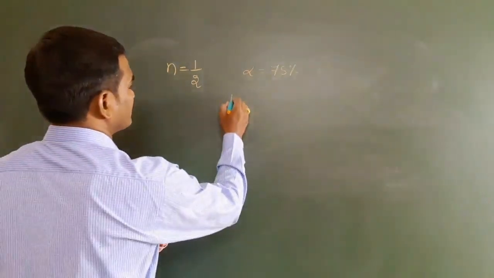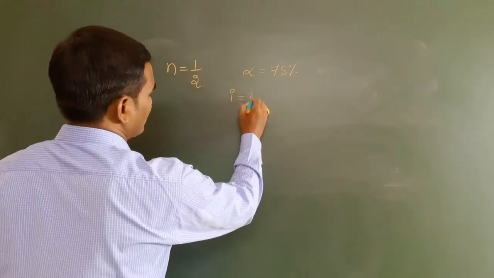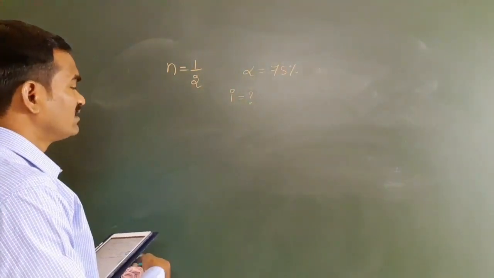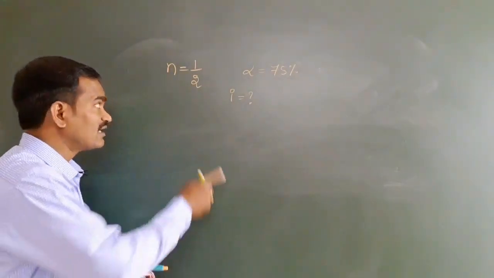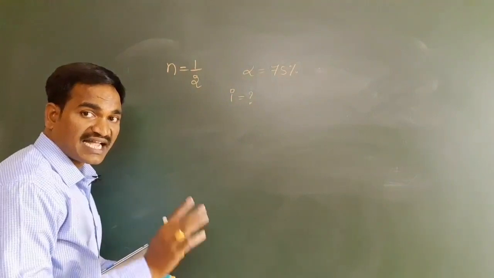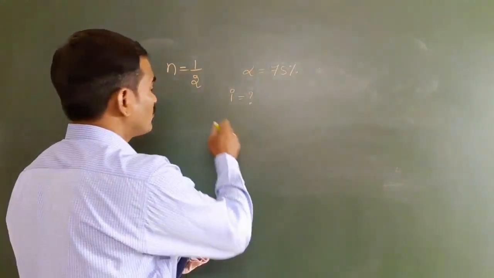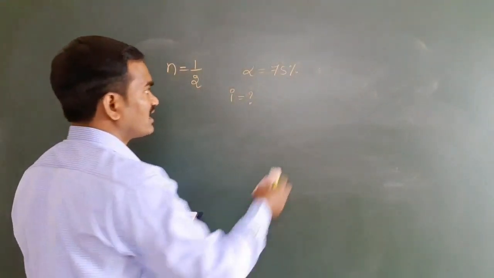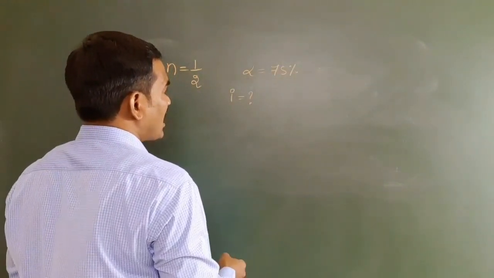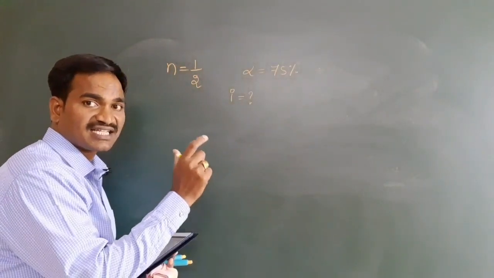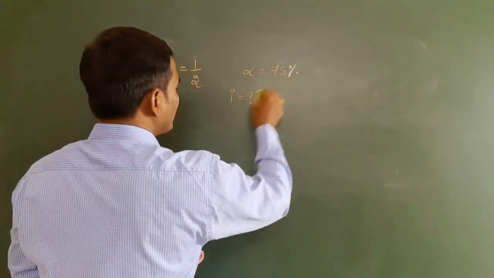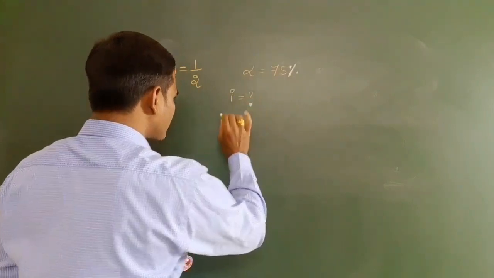Simply, what is the van't Hoff factor? I am not writing all the data, it is a time-wasting process, that's why it is given. They said dimer. Dimer means the n value should be taken 1 by 2. Trimer means 1 by 3. Like that we have to take. Is it clear? So the alpha value is given as 75%, how much percentage is getting associated.